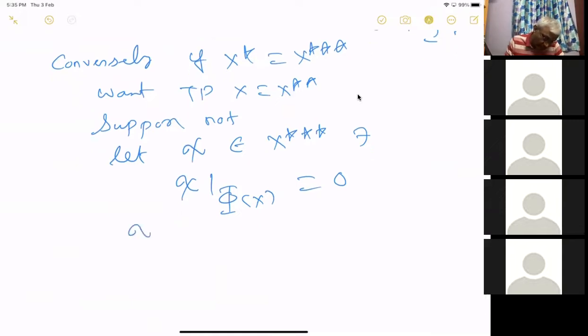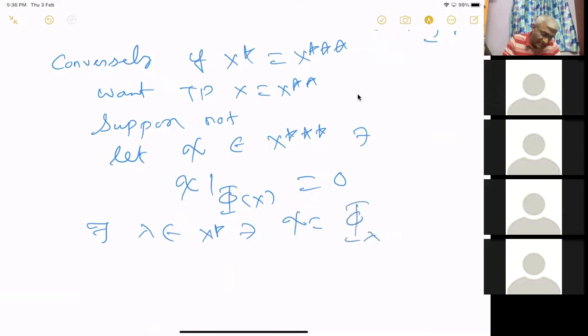Then this chi is in x triple star, which is given by this. So since we have assumed x star equal to x triple star, there exists a lambda in x star such that this chi is actually given by phi of lambda, right?